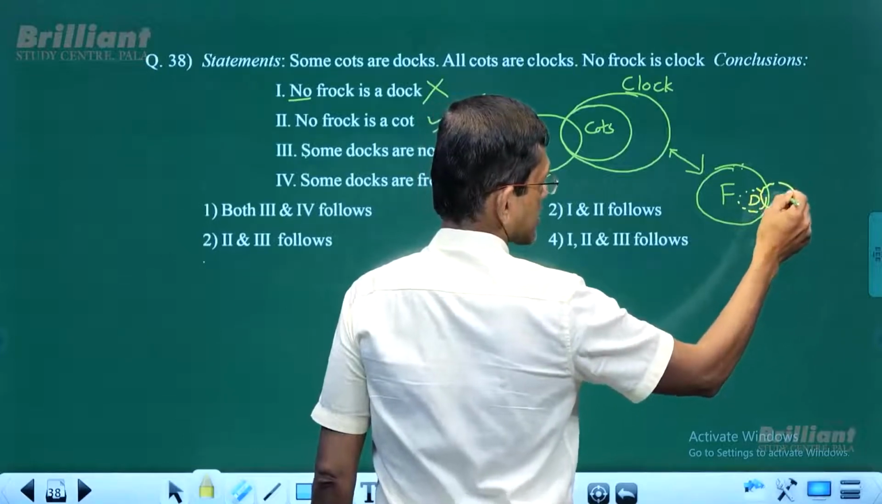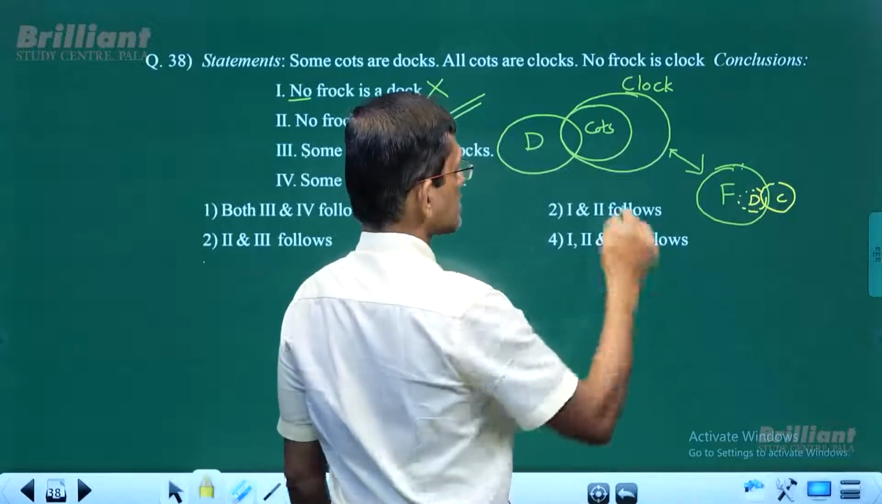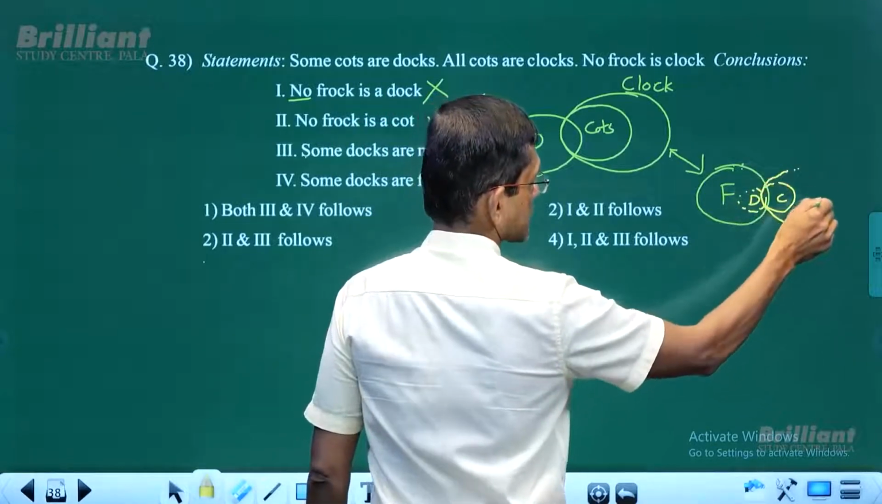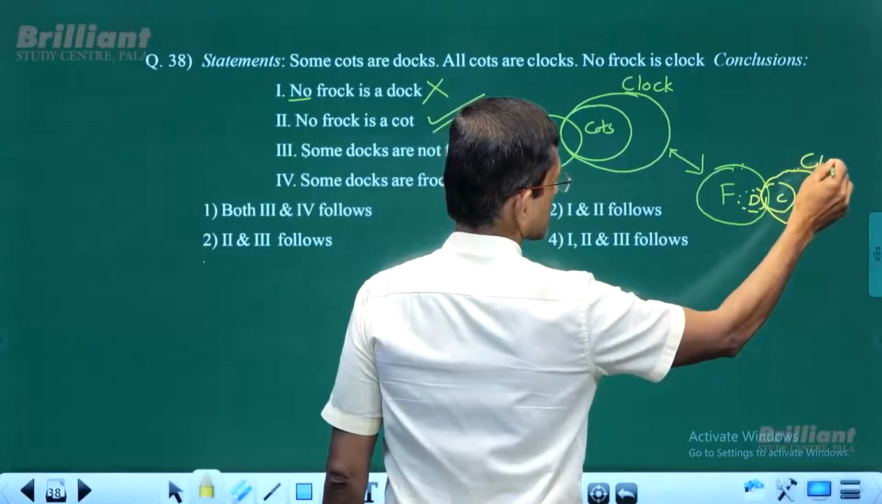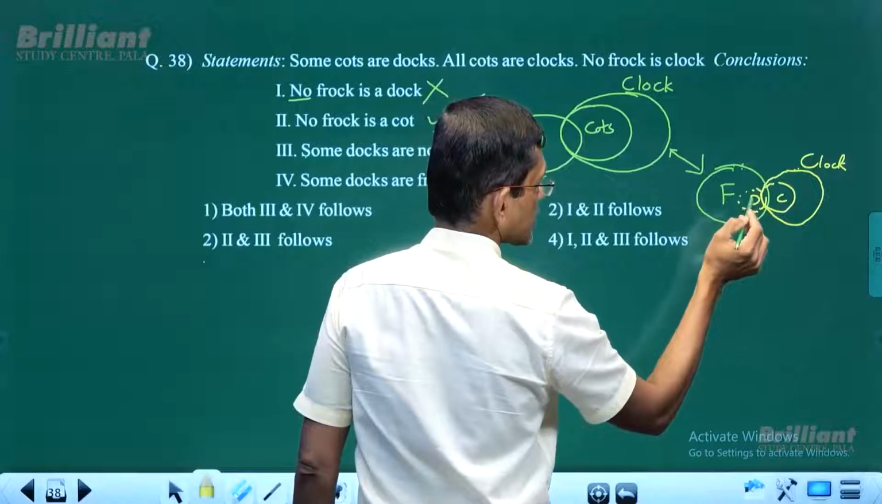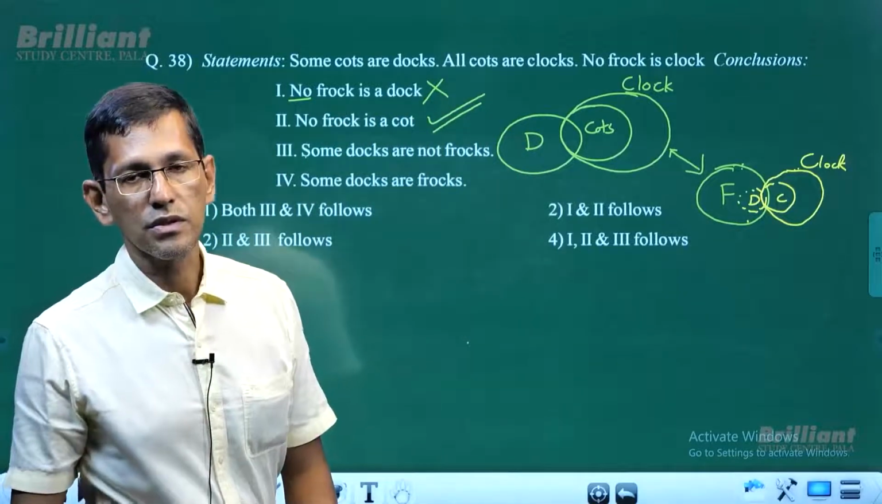The coats come over here because coats must be intersecting with the dogs. At the same time, the coats are inside what? Clogs. So then clogs must be here as well. So these are clogs. In that case, ultimately the clogs are intersecting with what? Frogs. The clogs cannot intersect with the frogs. So that means,